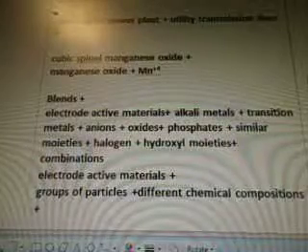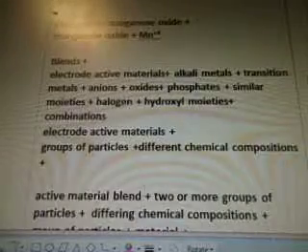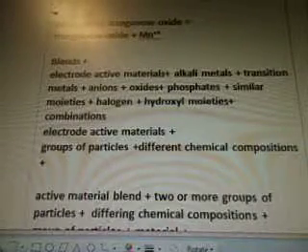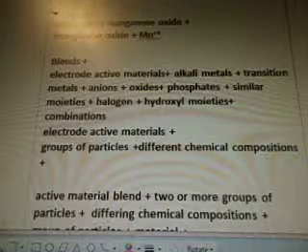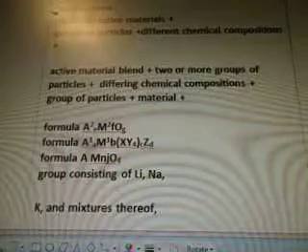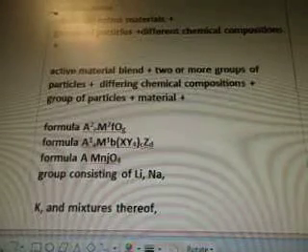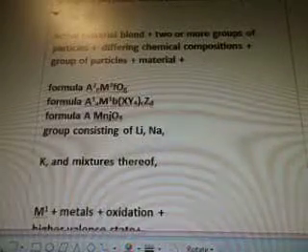Cubic spinel manganese oxide, manganese oxide plus Mn to the power +4. Blends, electrode active materials, alkali metals, transition metals, anions, oxides, phosphates, similar moieties, halogen, hydroxyl moieties, combinations of electrode active materials, groups of particles, different chemical compositions, active material blend, 2 or more groups of particles, different chemical compositions, groups of particles and material, and then there's 4 different formulas there. Okay, so you need to read those. That will be copied and pasted into the video.